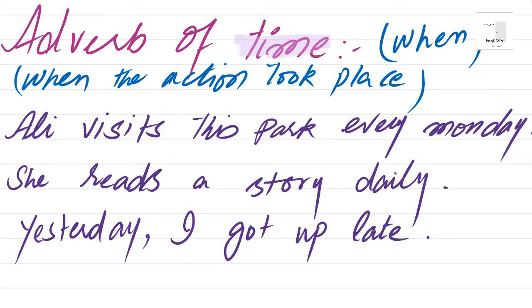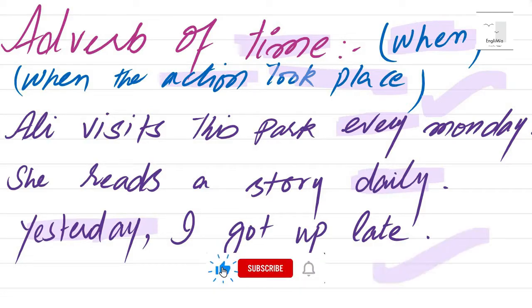Adverb of time. So it tells us when something happened, when the action took place. For example, Ali visits this park every Monday. Every Monday. She reads a story daily. Yesterday I got a plate. I got a plate. So all these words are telling us when the action is taking place or when the action took place.